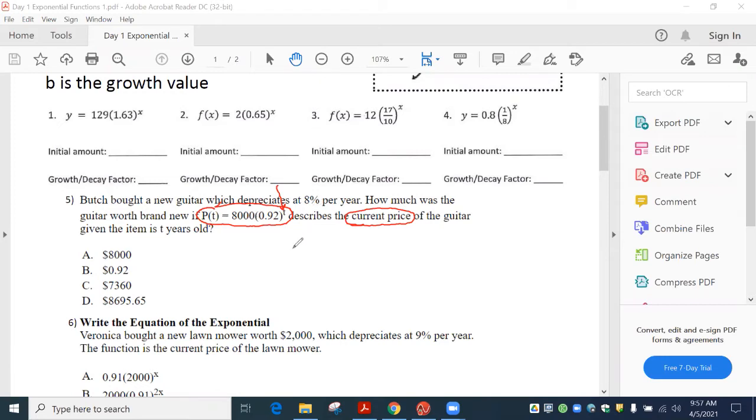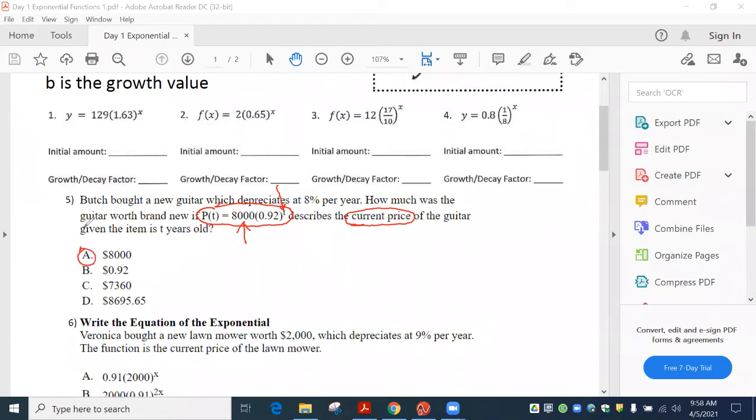So you buy this new guitar, and they want to know what the current price of the guitar is. So what was the initial price? What was the beginning price of this guitar? The very front number is your beginning price. So how much did this guitar cost you? Dear Lord, who is spending $8,000 on a guitar? That is ridiculous.